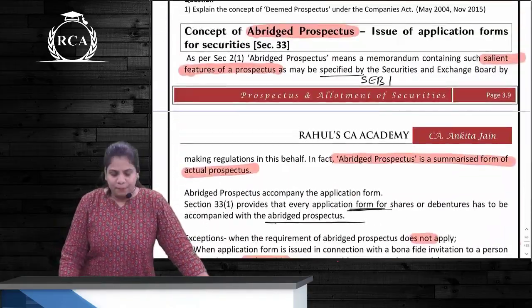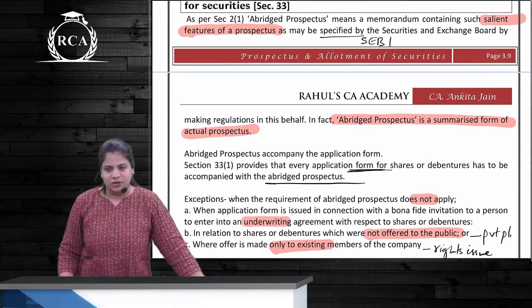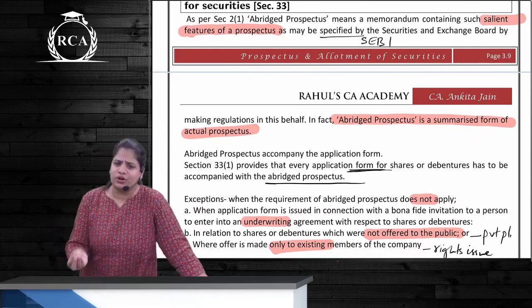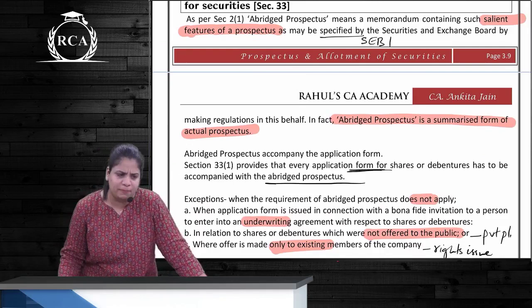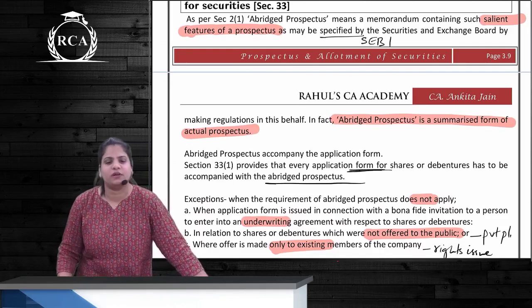Okay. So abridged prospectus means what? Summarized version of the prospectus. Normal prospectus goes into hundreds of pages. This will be a small document, around 20, 30 or 50 pages only. So it will have just the salient features of the prospectus.